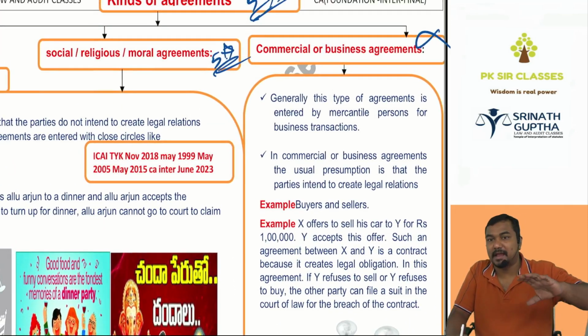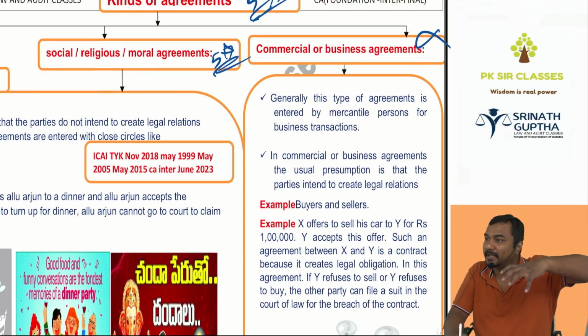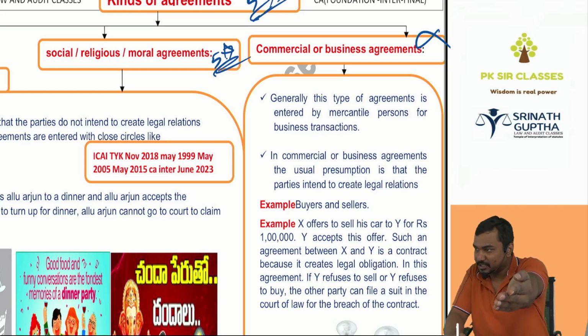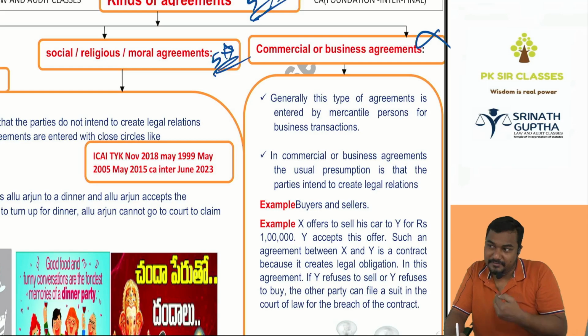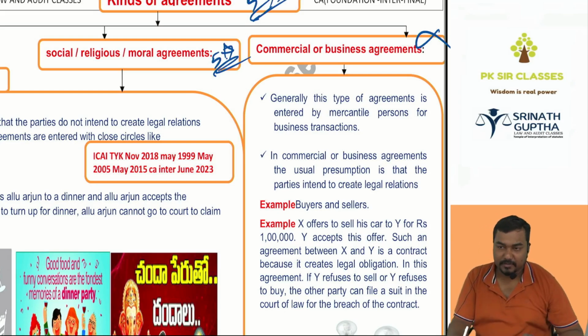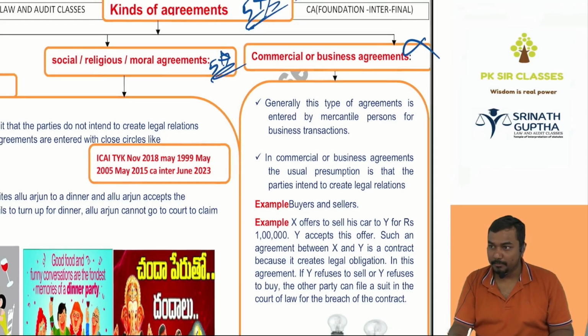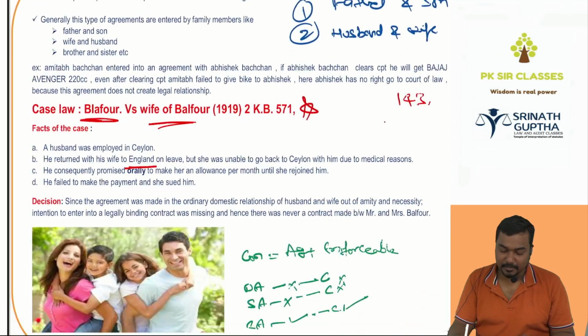Next, commercial agreements entered into by business people, traders, merchants. I give a rice bag to Shashi. I'm a businessman, SG Rice Depot, delivering the rice bag to Shashi. Shashi is not giving me money. Can I file a case on him? I sold my car to Ishwar, and Ishwar is not giving me money. Can I file a case on Ishwar? Yes. These agreements are entered into between traders, merchants, business people. These are enforceable by law because there is a legal obligation.